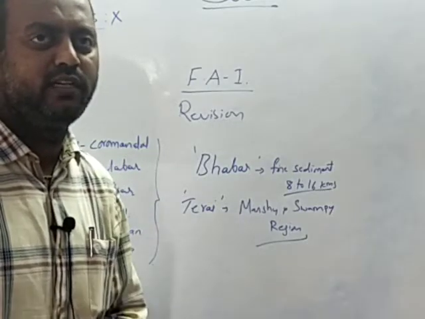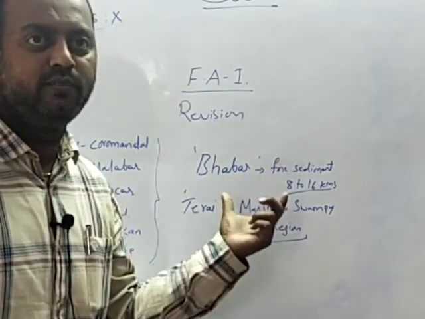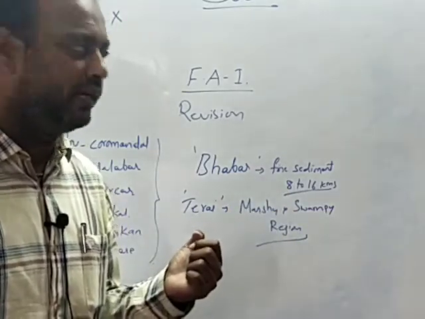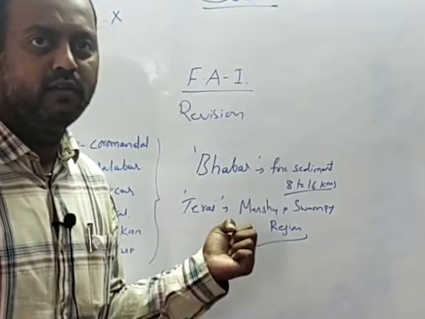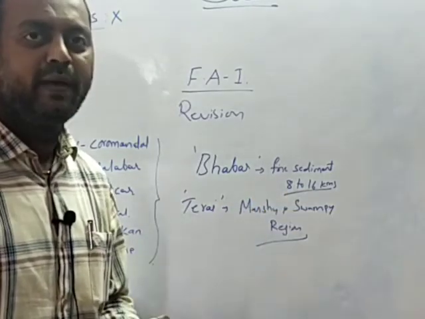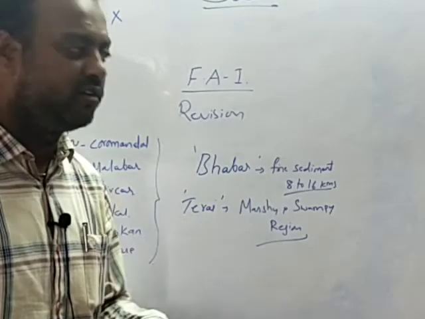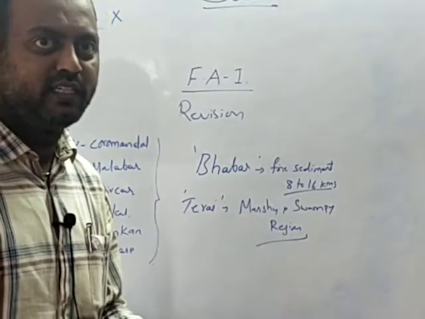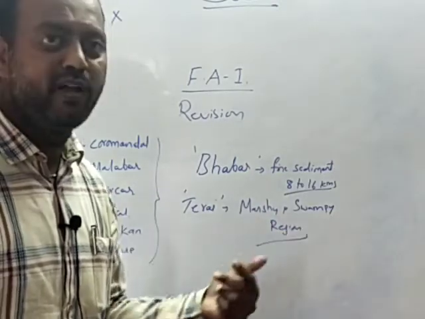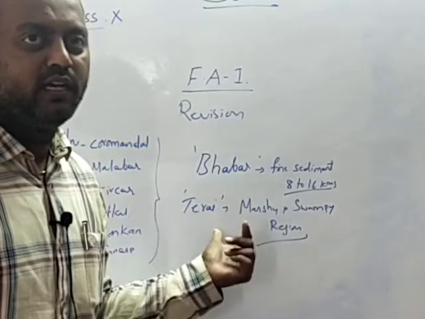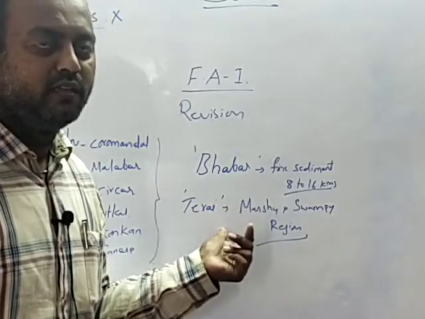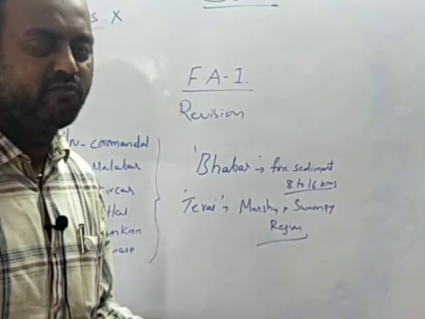Yesterday we tried to understand the different kinds of soils present in the Indo-Gangetic plains and in the peninsular plateau. We have seen Bhabar, which is a fine sediment soil, running parallel to the Shivaliks in a width of 8 to 16 kilometers. After that, the area which follows is called the Terai, where you find a marshy and swampy region. The water flows underground in the Bhabar region and appears again in the Terai region, which makes that region swampy.